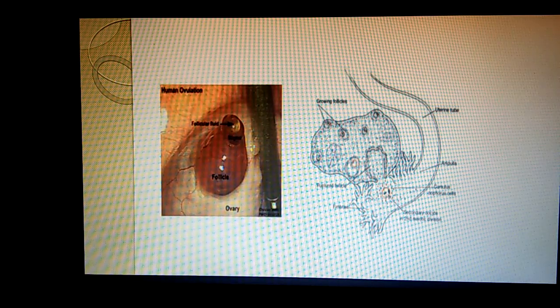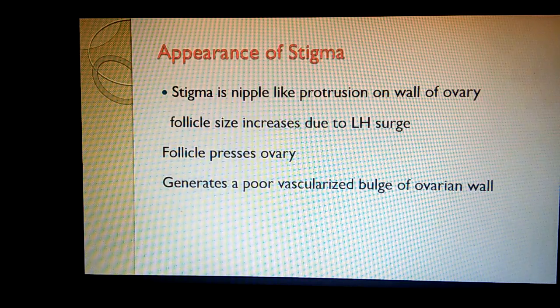This follicle presses the ovary and generates a poorly vascularized bulge of the ovarian wall. So what you are seeing here is the poorly vascularized bulge of the ovarian wall, and the lysis will occur and the ovum will come out through this opening.